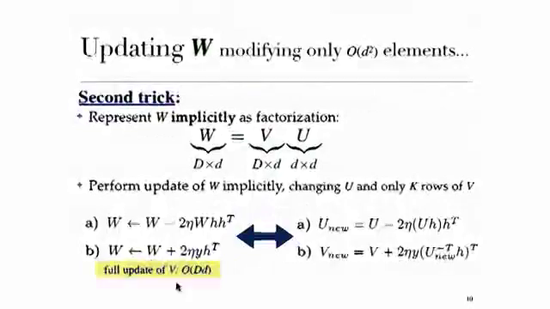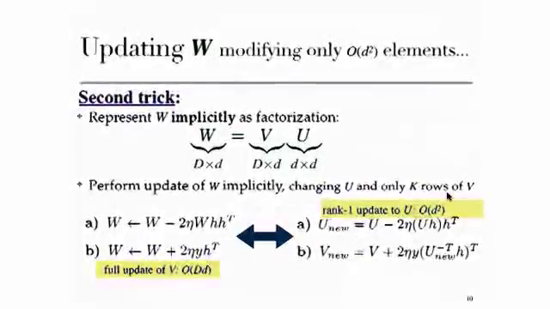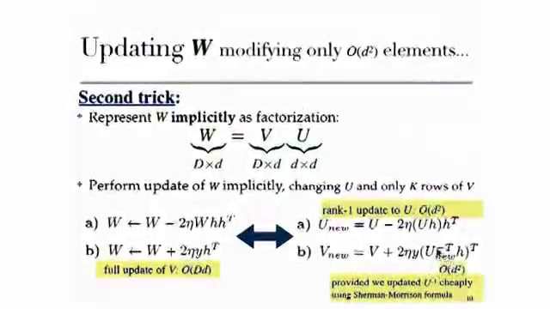So here we had a full update of W that's of big D times small d. And here we have simply a rank 1 update of U, which is a small d times small d matrix, so that's cheap. Here, provided we keep an inverse of U up to date, that's also cheap, small d square.